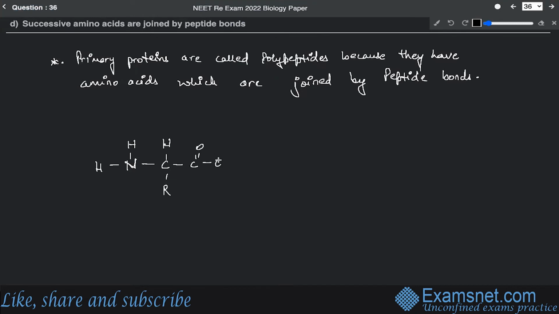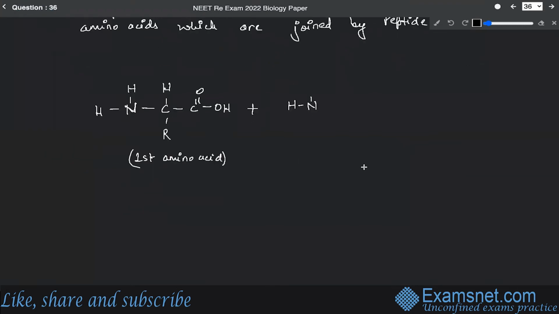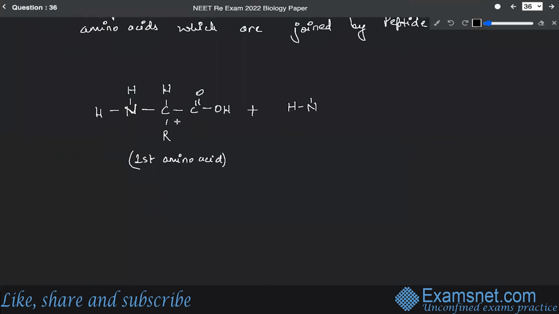So first I'm drawing up the peptide bond so that you people can have an idea. Again, this is going to be like this. So this is the first amino acid, which you can see. All right. Now, an amino acid is basically represented by this. Now, we can draw another amino acid. Correct. So this is the second amino acid.